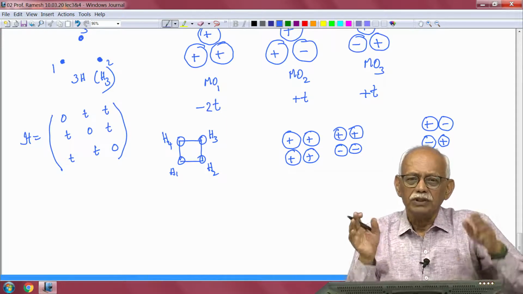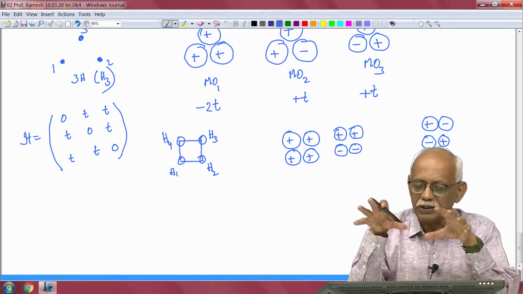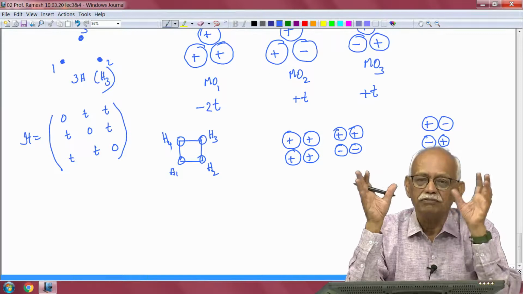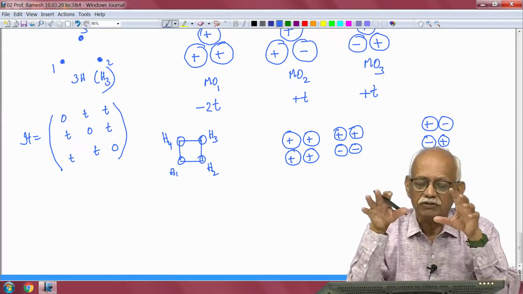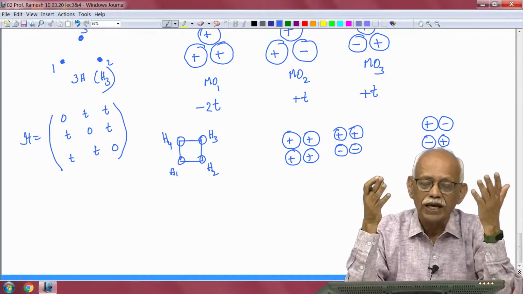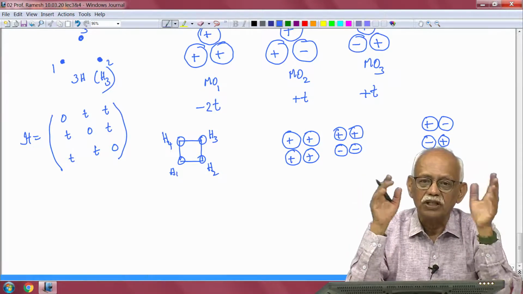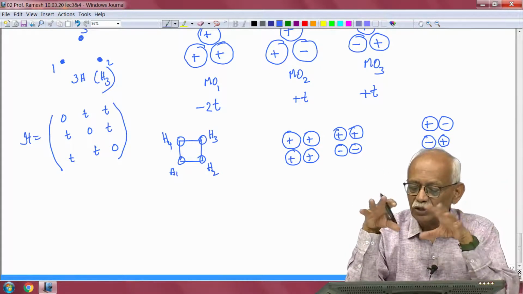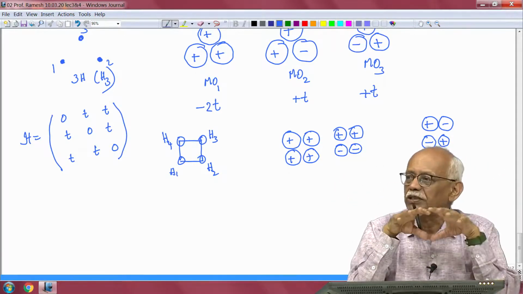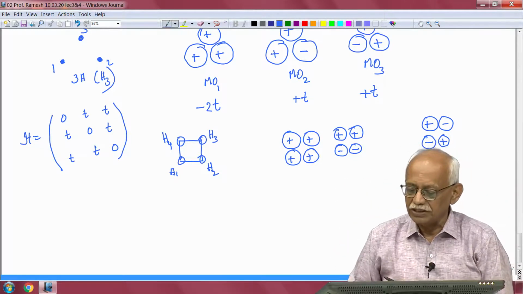See, a bonding molecular orbital means that the wave function has the same sign on both the orbitals. So, if both the orbitals are negative, it is still bonding, and it is as good as both the orbitals being positive, because what we are looking at is a charge density, and the charge density is given by the square of the wave function, and the square of the wave function does not depend upon the sign of the function itself. So, the function can be both plus plus or both minus minus, and you still have the same charge density distribution, and so the energy will be the same.